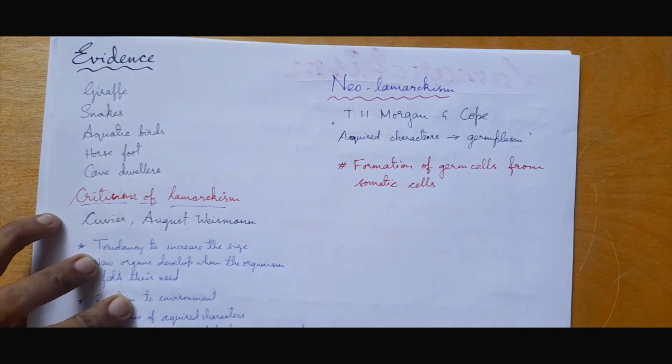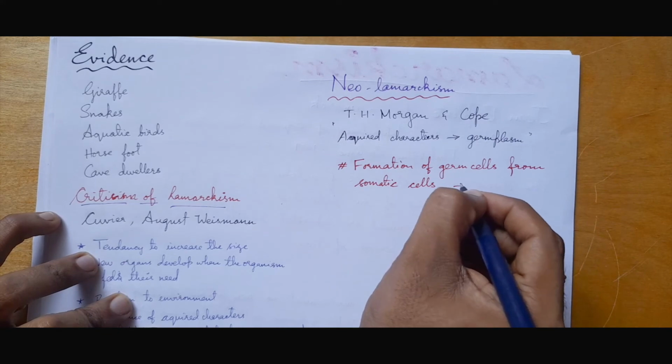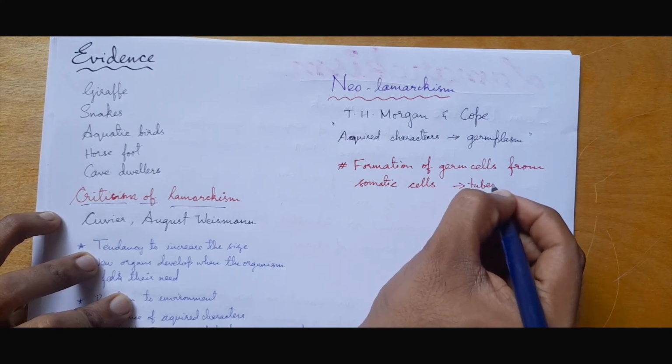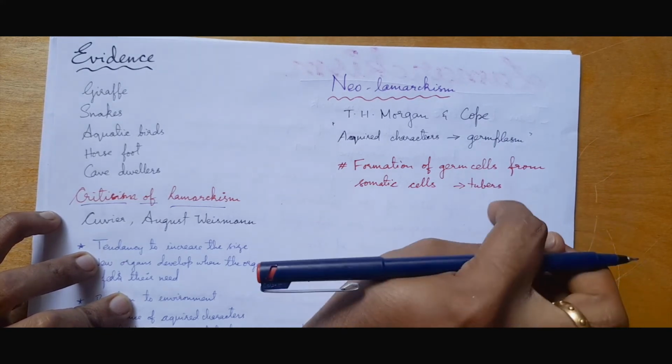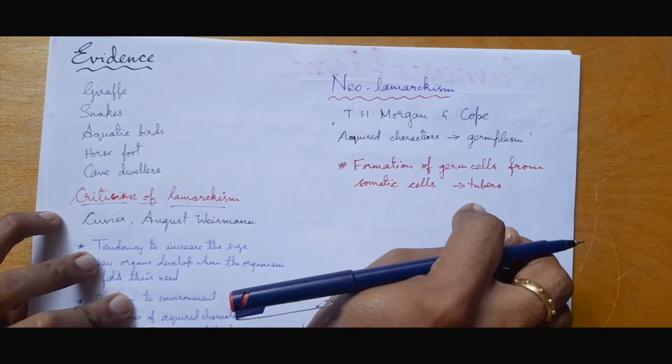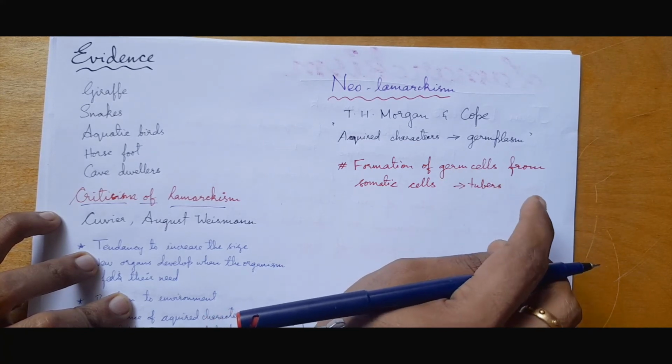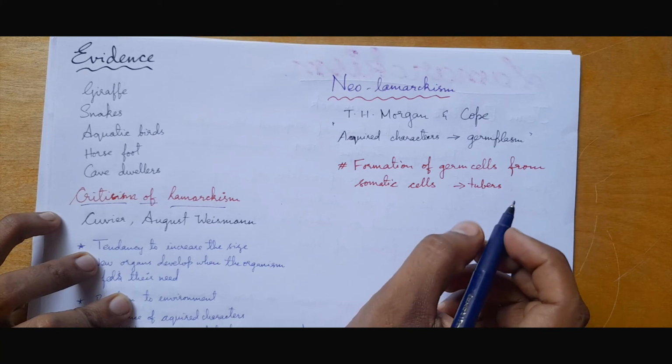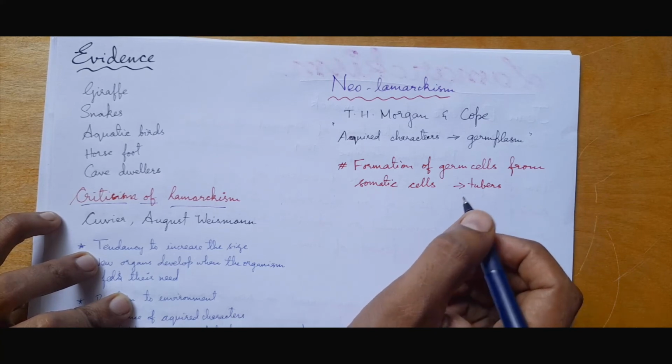For example, they gave the example of tubers, which are used for propagation in plants. That is an example where a somatic cell becomes a germ cell to develop a new organism. Another example is an embryo which develops from a blastomere.